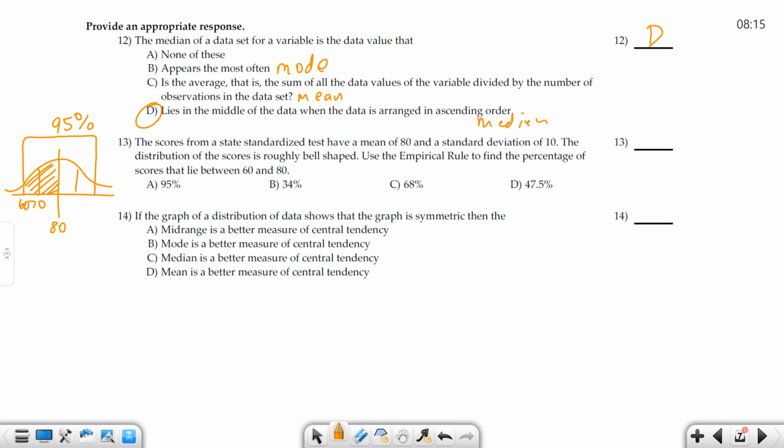How does this shaded part compare to all that? It's half of it, right? It's symmetric, it's half of it. So if we go 1 standard deviation on each side, it's 68%, then it's 95%, and then it's 99.7%. That's the empirical rule. So if 2 standard deviations is 95%, this is half of that, which is 47.5%. Half of that's 47.5%, which is D.